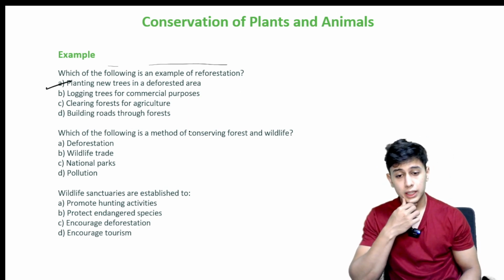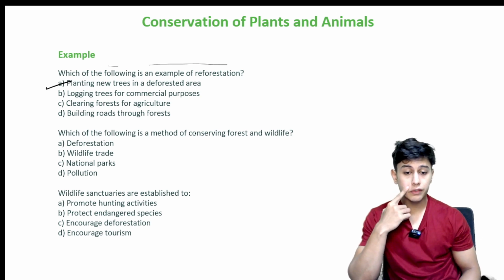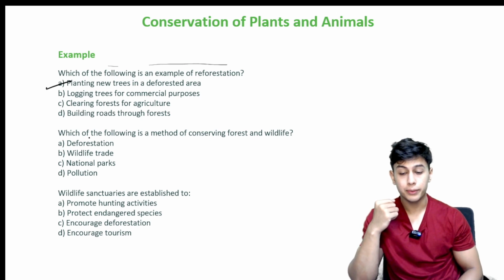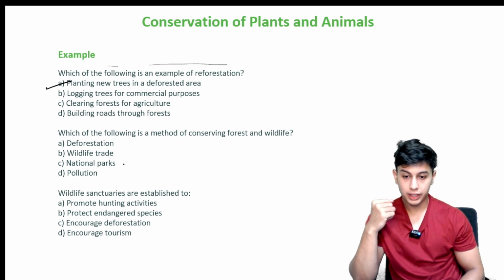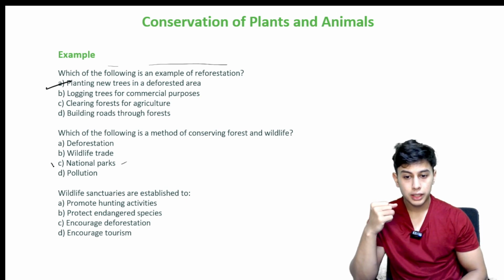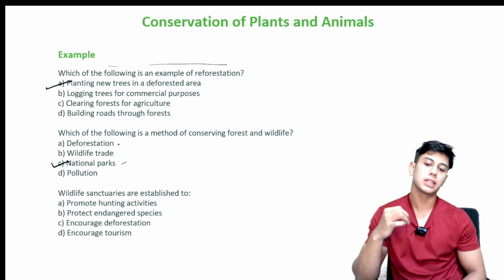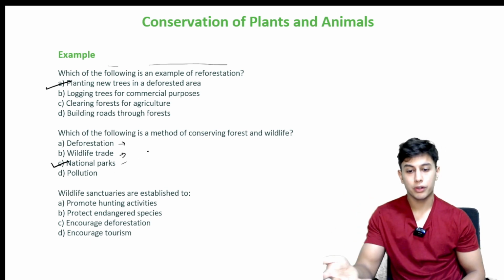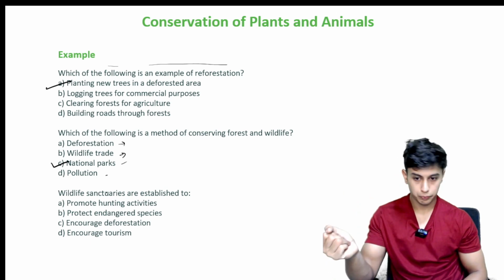Which of the following is a method of conserving forest and wildlife? Deforestation, wildlife trade, national parks, or pollution. It is national parks. Deforestation means cutting down of trees. Wildlife trade means trading animals for profit. And pollution, you all know.